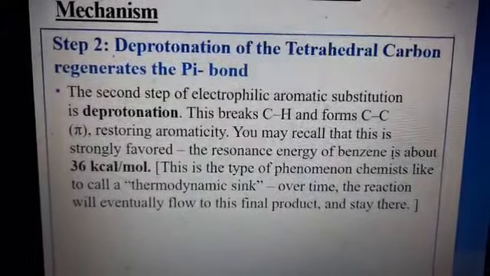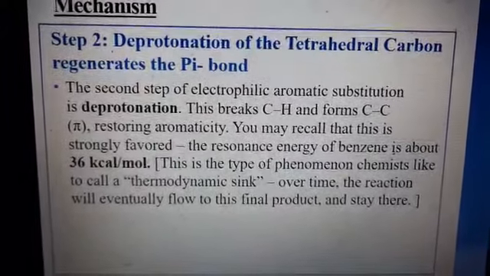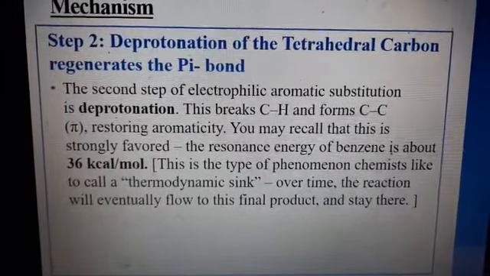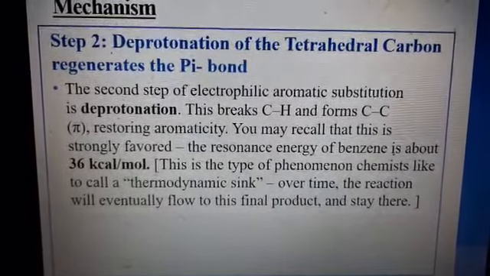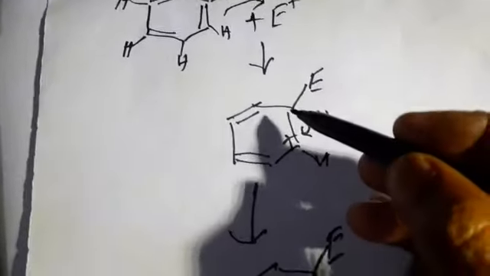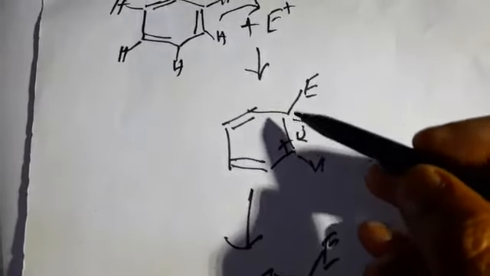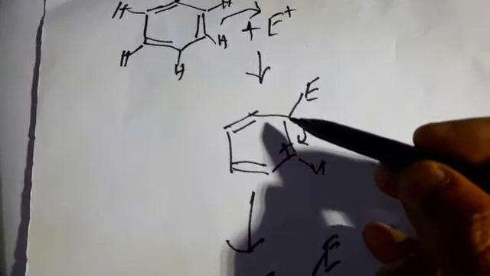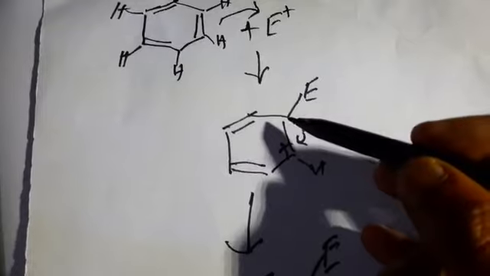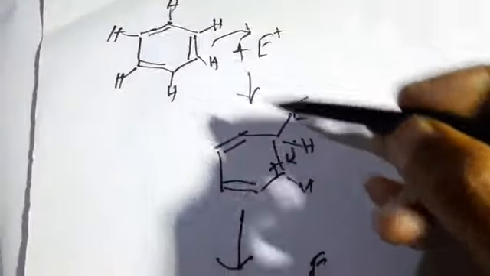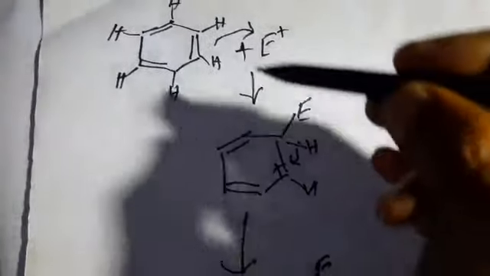So the next step is deprotonation of the tetrahedral carbon, which regenerates the pi bond. Here this carbon is bonded to four other atoms, therefore it is tetrahedral and sp3 hybridized.